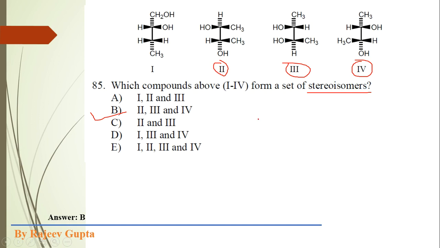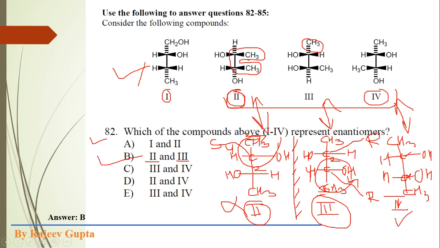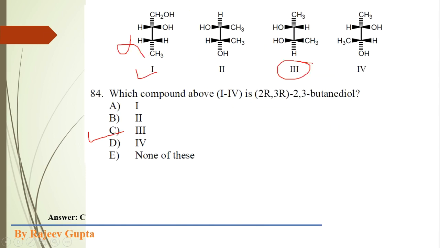Here, structure second and structure third are enantiomers of each other, and structure 4, which is a meso compound, is a diastereomer of structure second and structure third. Structure second and structure third are optically active and chiral, and structure 4 is a meso compound, which is achiral and optically inactive.